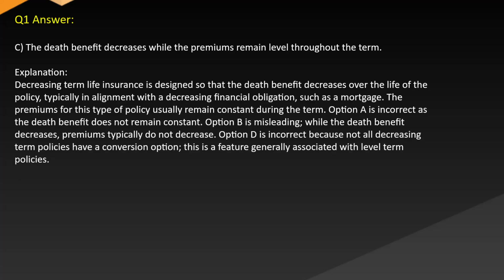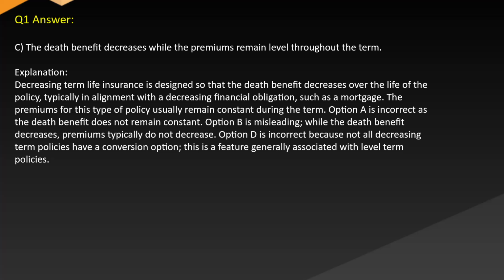Answer C. The death benefit decreases while the premiums remain level throughout the term. Explanation: decreasing term life insurance is designed so that the death benefit decreases over the life of the policy, typically in alignment with a decreasing financial obligation such as a mortgage. The premiums for this type of policy usually remain constant during the term.